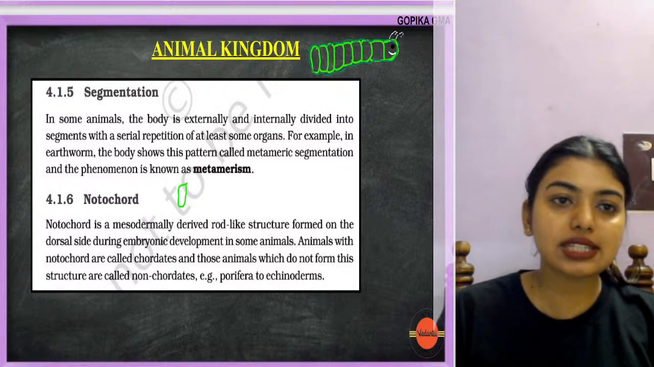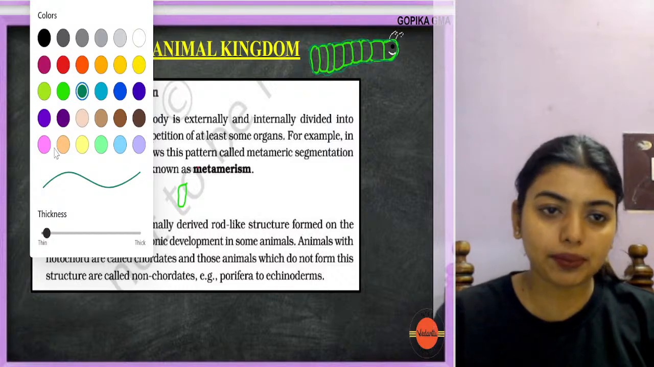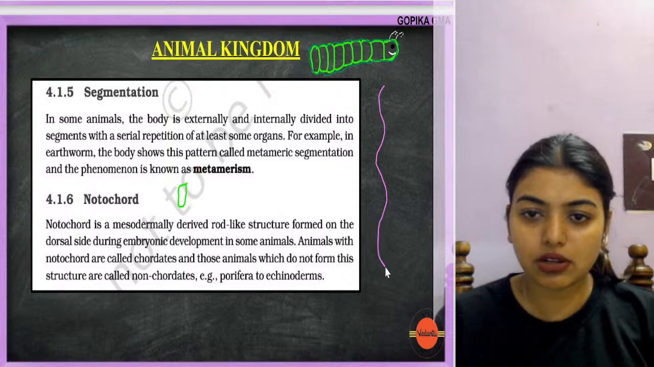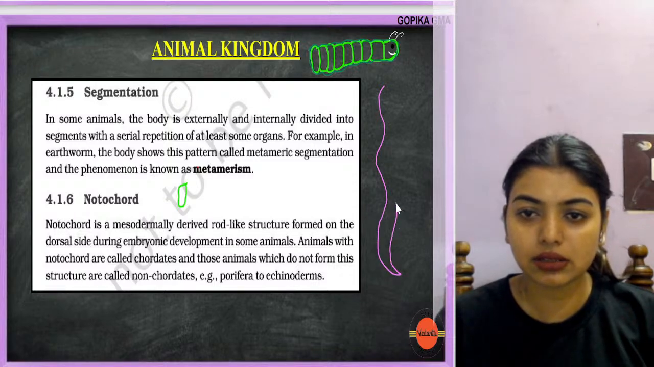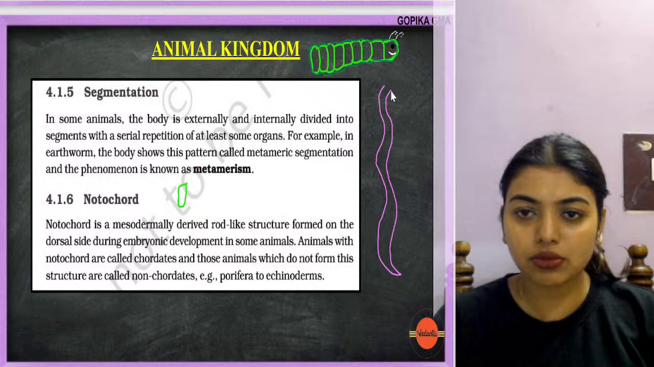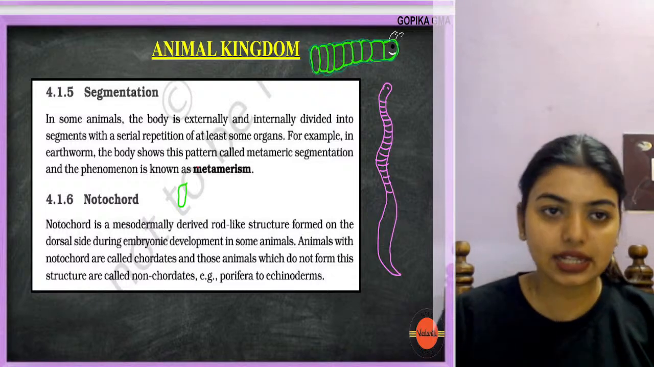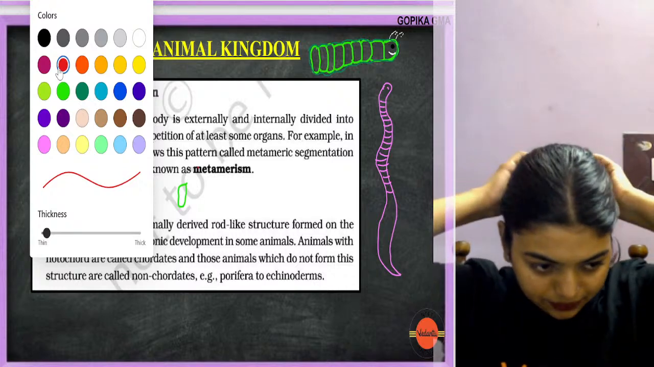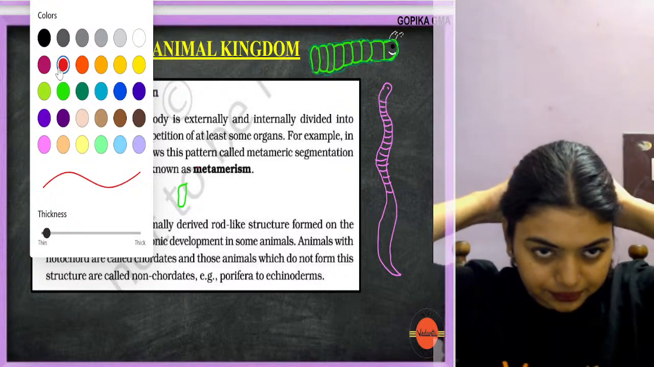At the same time, if I draw an earthworm, earthworms are long like this. How will the earthworm look? This segmentation will be there, yes or no? Full segmentation will be there. So what is the segmentation showing? That is what here they are going to discuss.